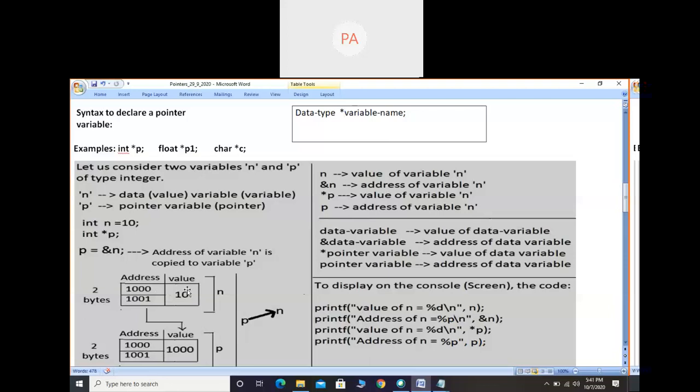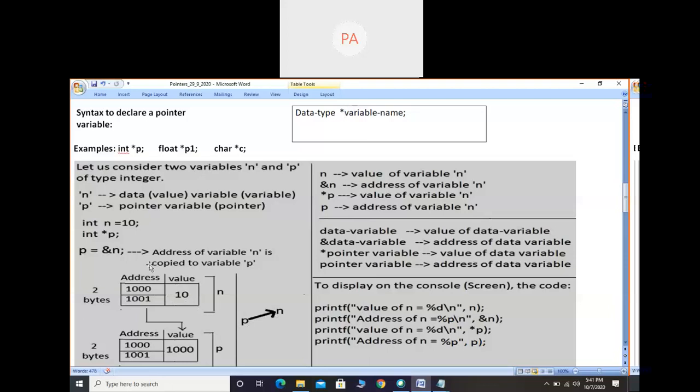We have the address and we have the value. Information of a variable means two things, address and value. Both I can get from p. When I say p is pointing to n, by using variable p only, I can get both, that is the address of n and the value of n.